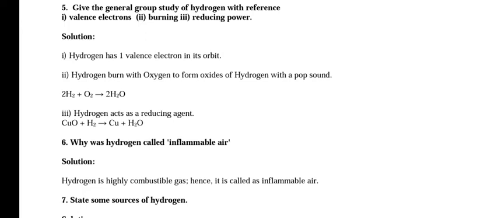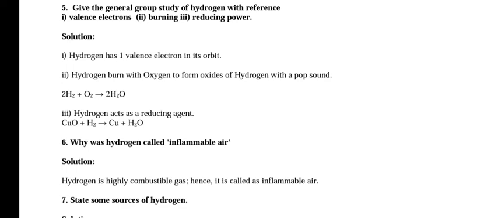Give the general group study of hydrogen with reference to valence electron. Hydrogen has one valence electron in its orbit. Burning: hydrogen burns with oxygen to form oxide of hydrogen with a pop sound. Reducing power: hydrogen acts as a reducing agent.